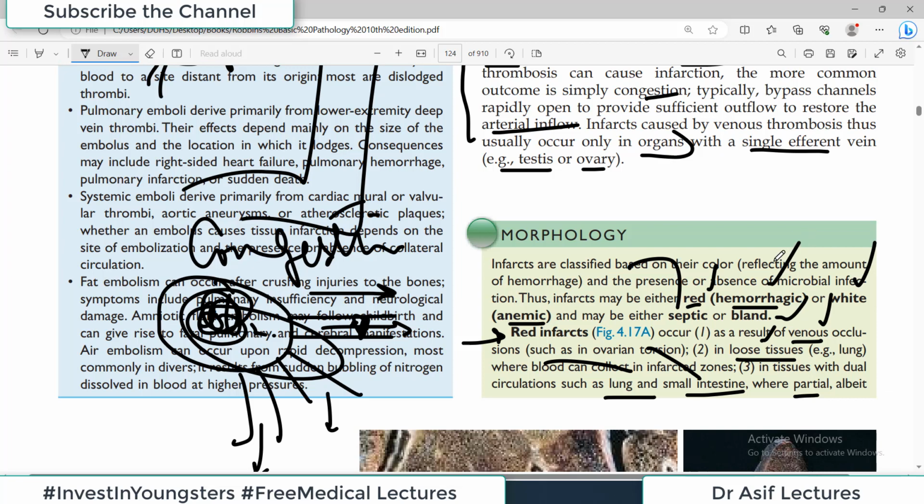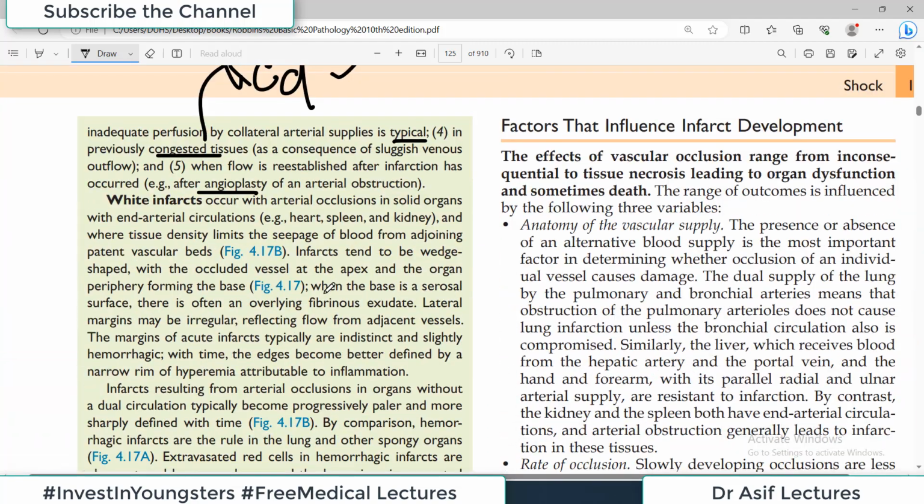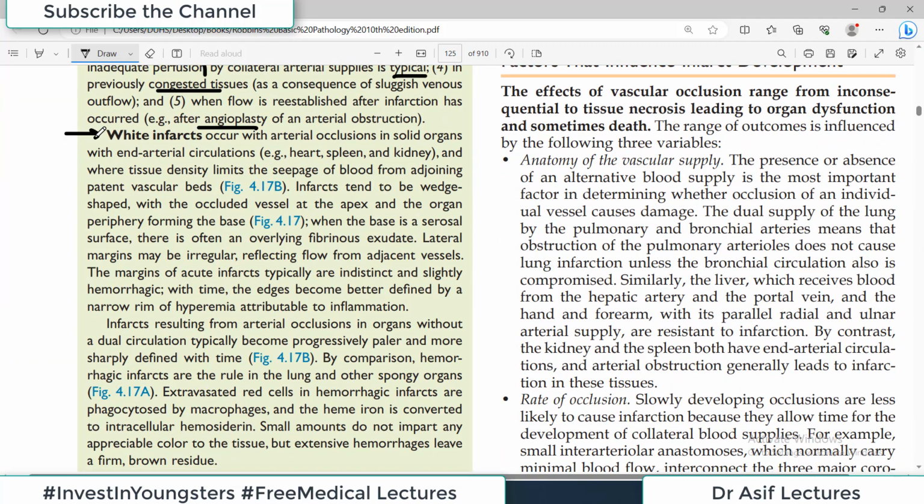अब ये usually होता है venous occlusion में, but there are so many other scenarios जो आपको पता होने चाहिए, which we just discussed. Then what is a white infarct? It occurs with arterial occlusion. अगर किसी organ की artery बंद कर दी जाए, so if the artery is blocked, then the blood supply is blocked. और ब्लड सप्लाई ब्लॉक होगी तो अब ब्लड कम होगा, ब्लड ज़्यादा नहीं होगा।